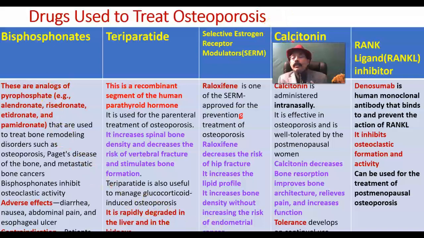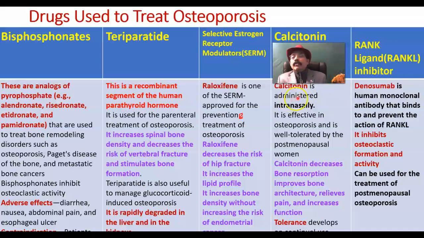Calcitonin is naturally present in our body. It is secreted from the parafollicular cells of the thyroid gland, and this hormone moves calcium from the blood to the bone. So the bone will be protected and will not lack calcium. More calcium goes to the bone from the blood by calcitonin.